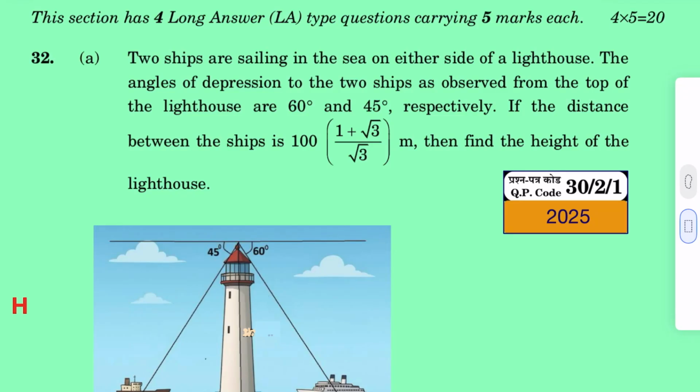Two ships are sailing in the sea on either side of a lighthouse. The one on the left has an angle of depression of 45 degrees, and the one on the right of the lighthouse has an angle of depression of 60 degrees.